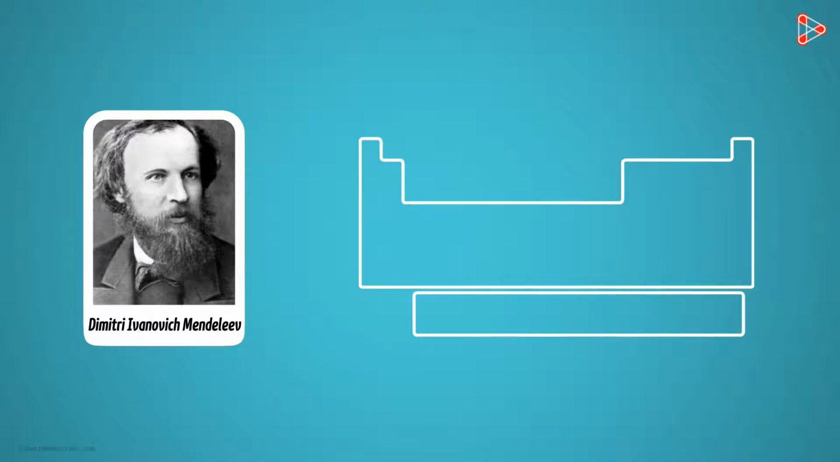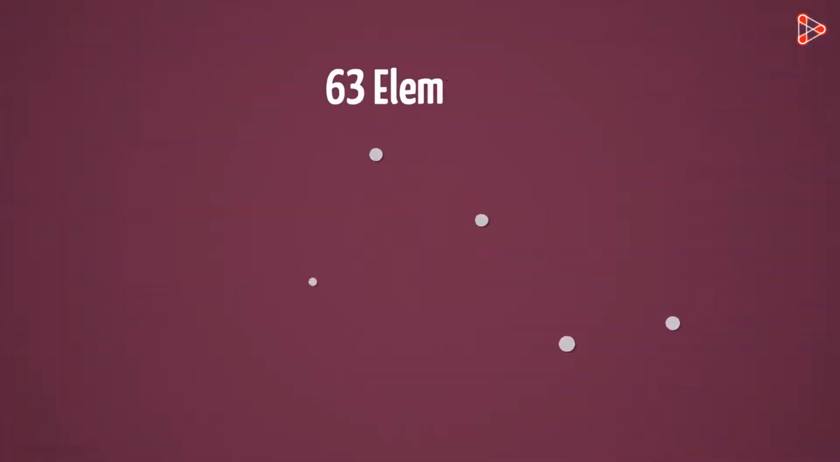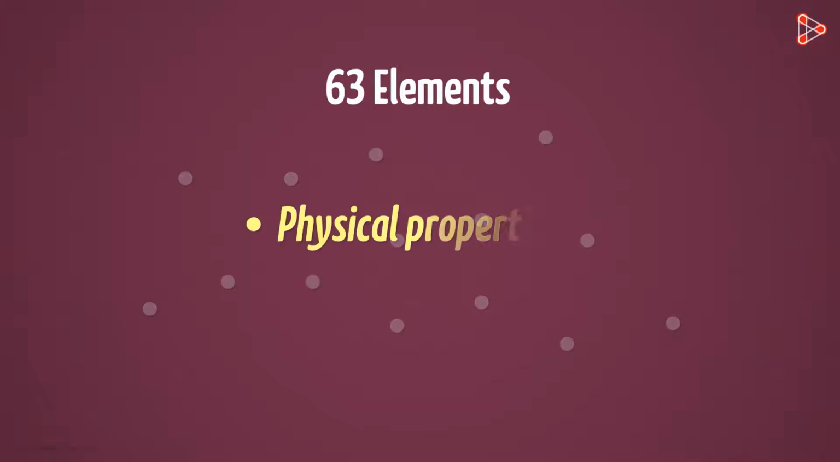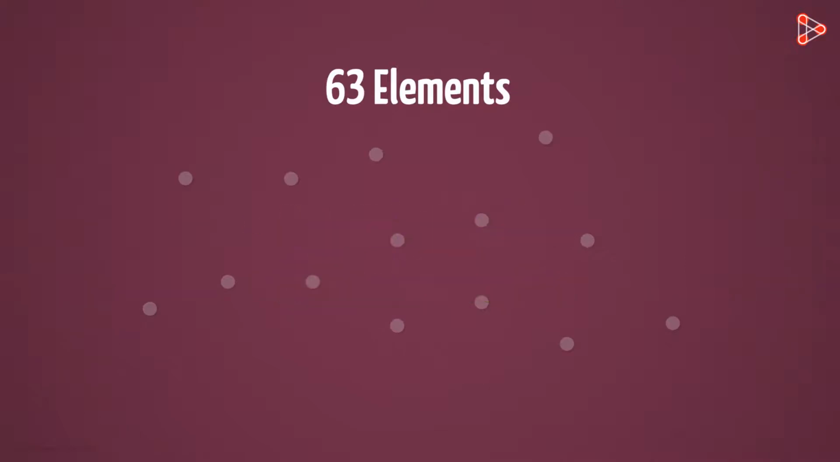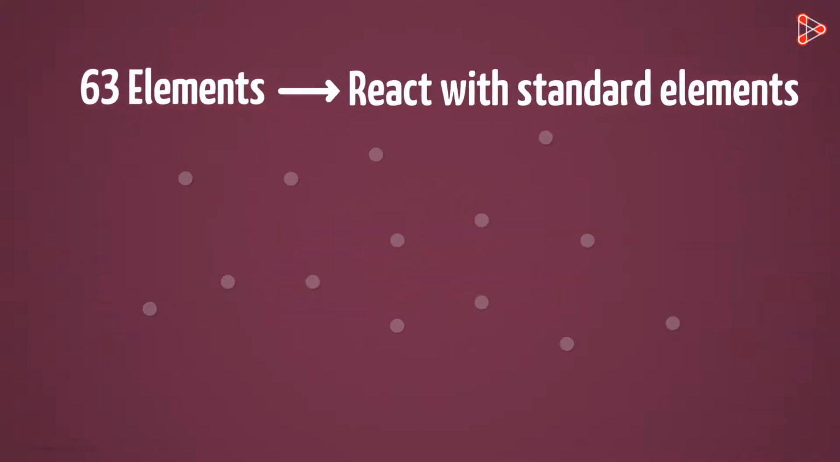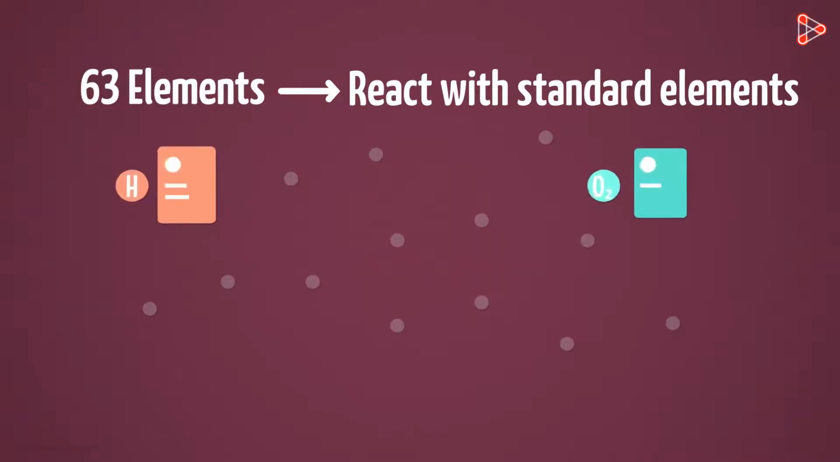When Mendeleev began his work of grouping the elements and arranging them, there were almost 63 elements known to him. He was firm on the thought of arranging the elements with respect to their physical as well as chemical properties. He knew that for understanding the chemical properties, he would need to make them react with one or two standard elements. For this, he chose hydrogen and oxygen.